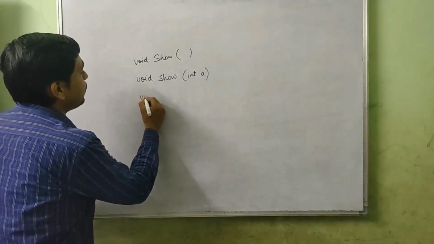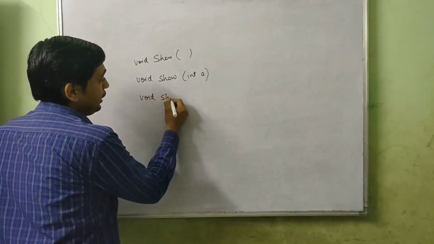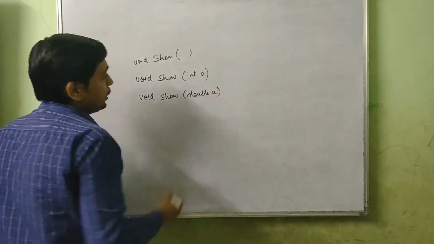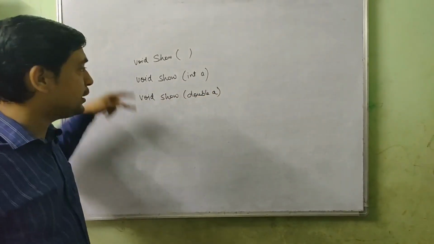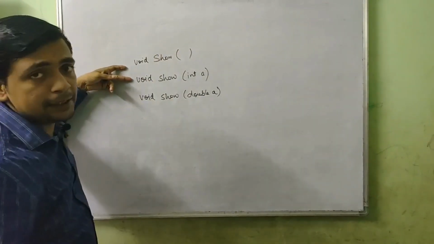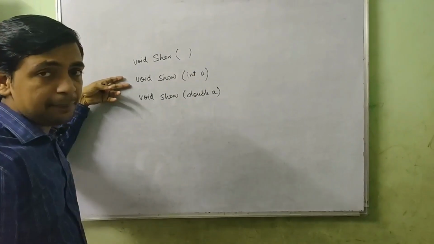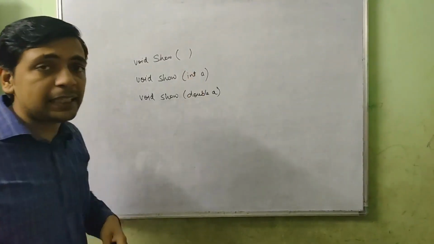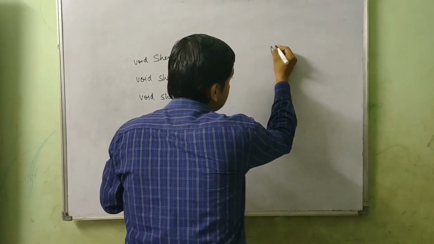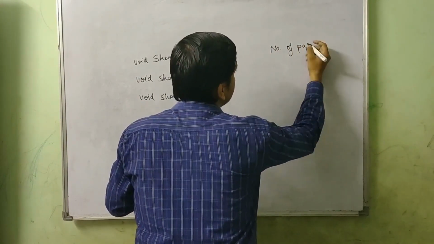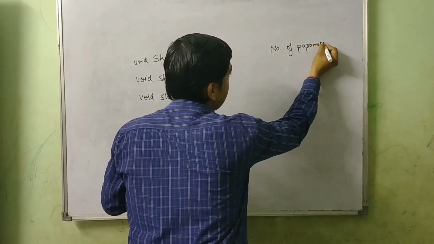I can create one more show method inside this class with a double parameter. So you can see these three methods are different. If we talk about the second and the third method, their number of parameters is the same, but their type of parameters is different. So the first way to change the signature is the number of parameters, and the second way is the type of parameter.